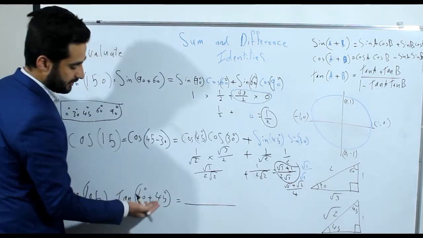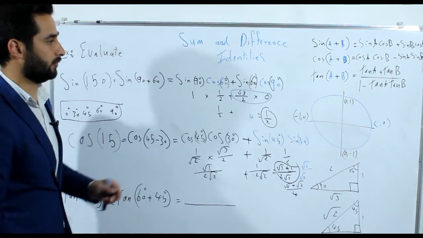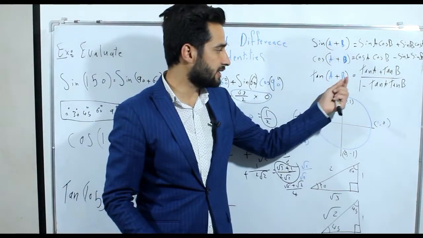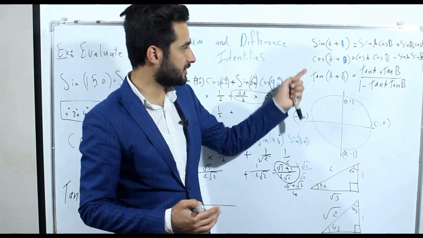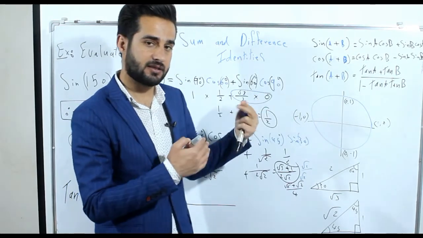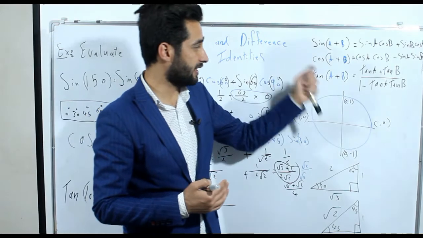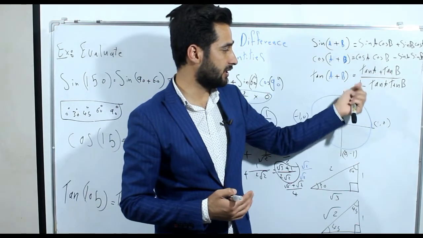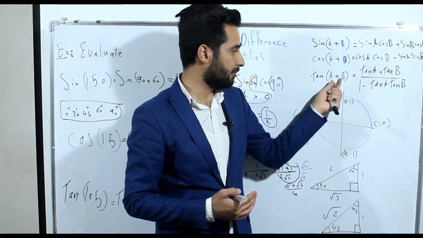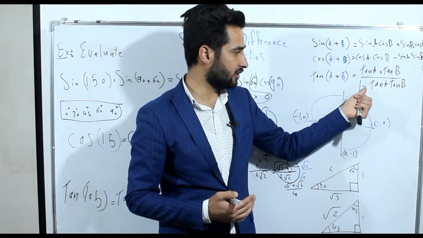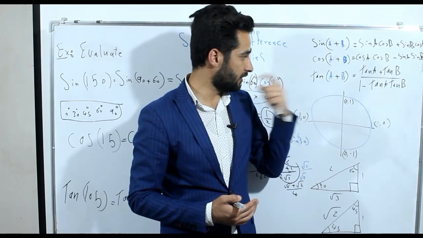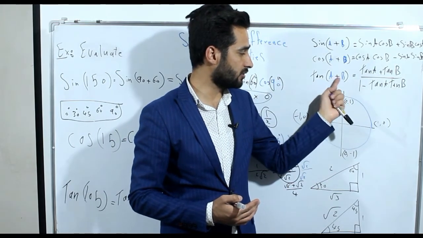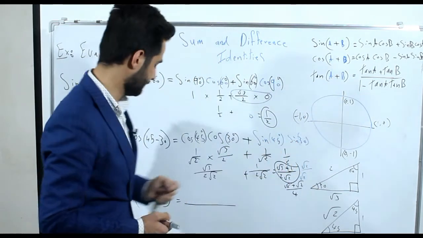After that, we know the rule for tan of a plus b is equal to tan a plus tan b at the top. She is the same as her brother sine, he is kind, so we have plus. But for the lower one, she is like her brother cosine, here she is jealous, so plus changed to minus.